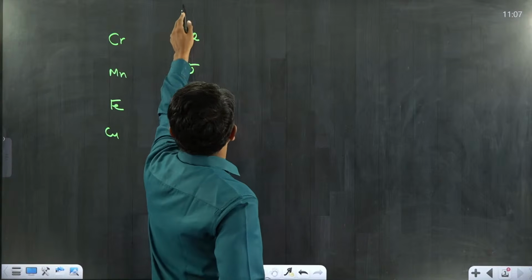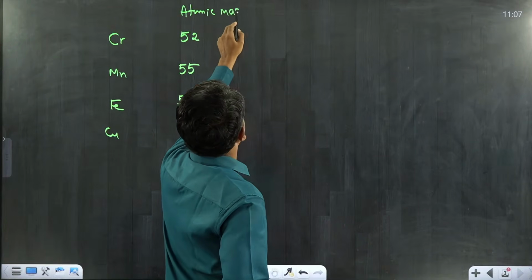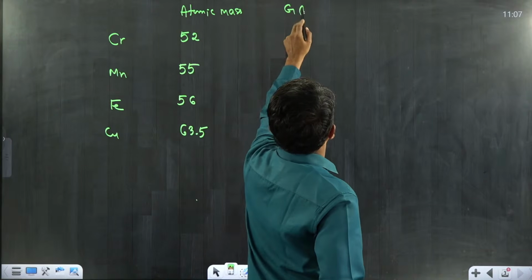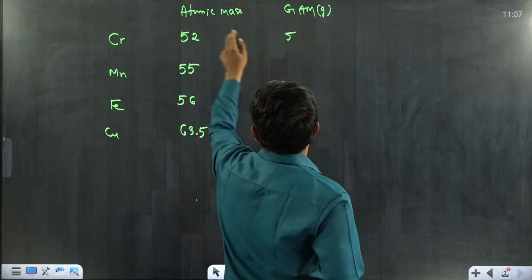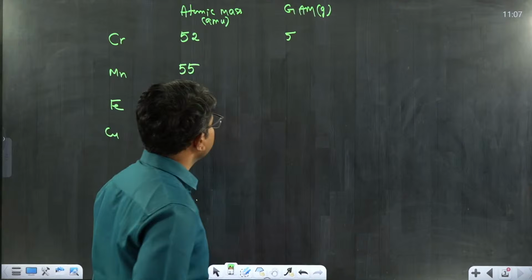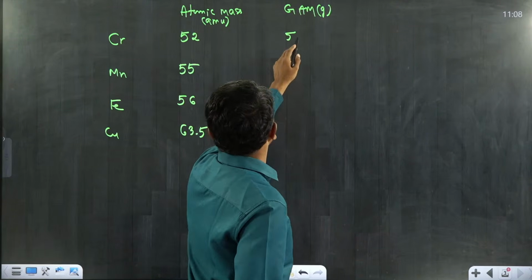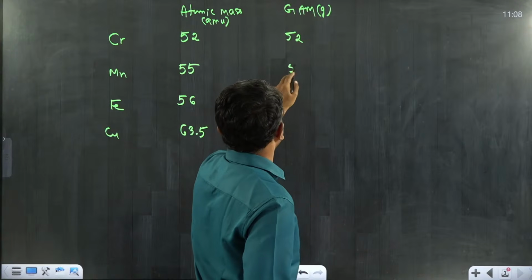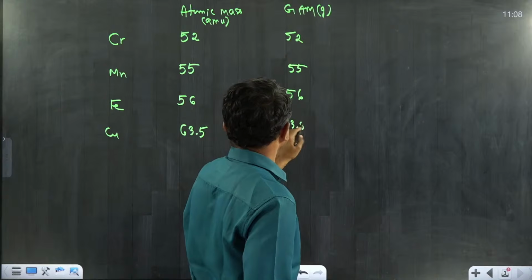63.5. This is its atomic mass, and the gram atomic mass of these elements is expressed in grams. Atomic mass is expressed in AMU. Gram atomic mass is usually expressed in grams. This is 52 grams, 55 grams, 56 grams and 63.5 grams.